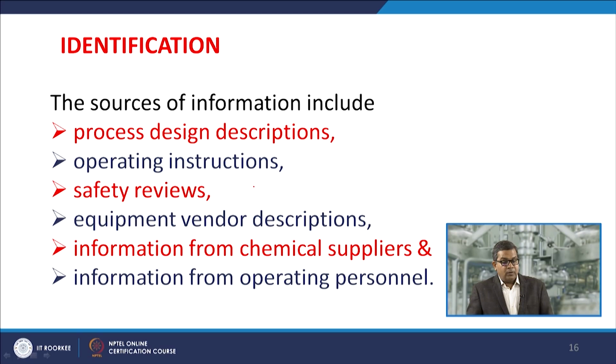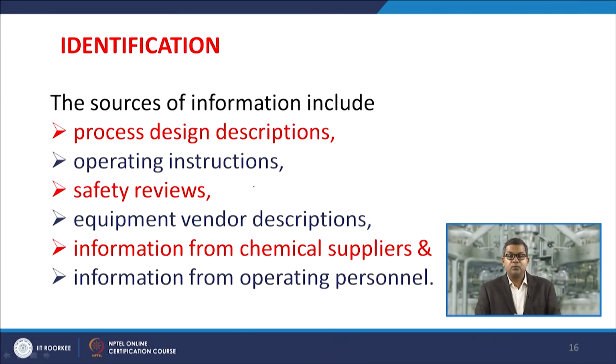Now, all these things, operating conditions, operating protocol and the chemical processes, require various kinds of sources through which you can gather the information. These sources include the process design description, since different types of designs are available, what the plant layout is, etc. You must know the operating instructions, what operating instructions are given by the equipment supplier, and what kind of things you need to handle.